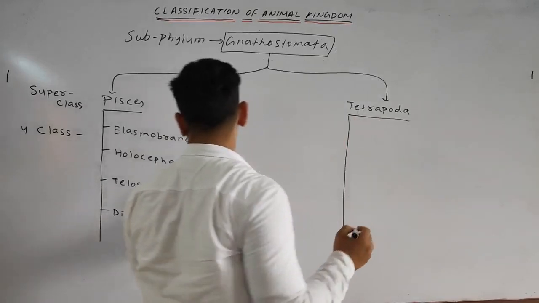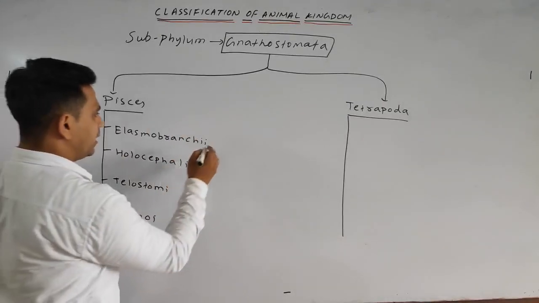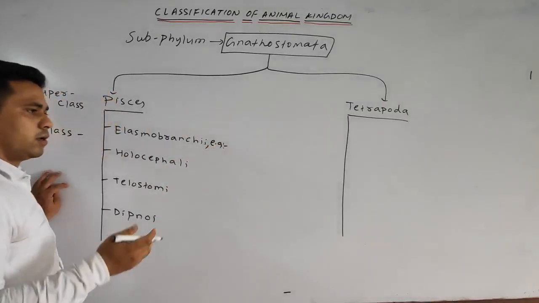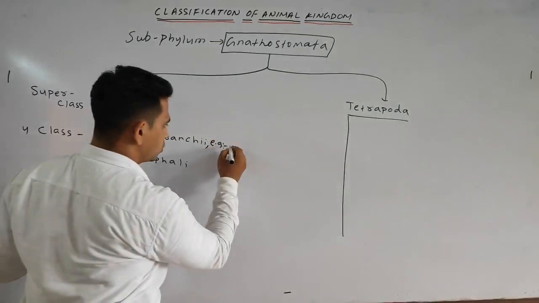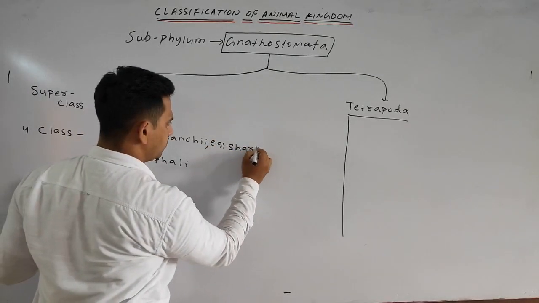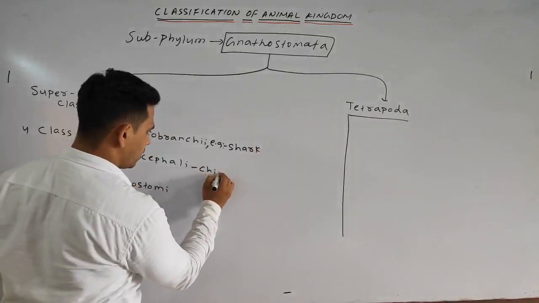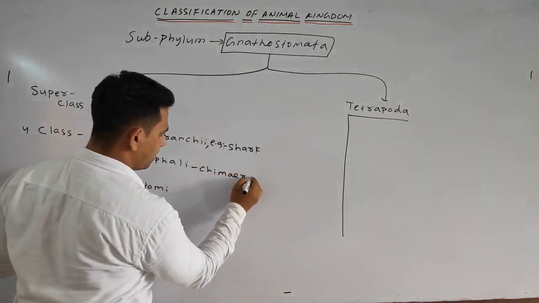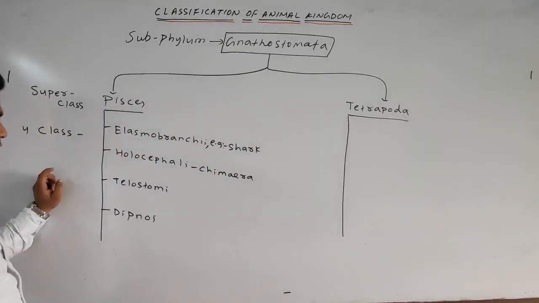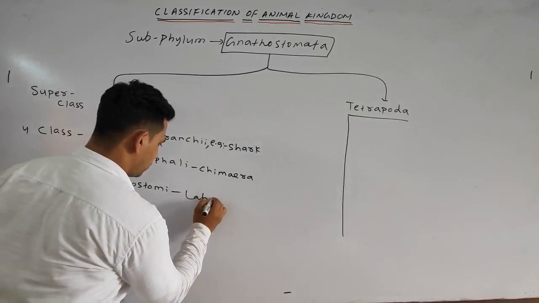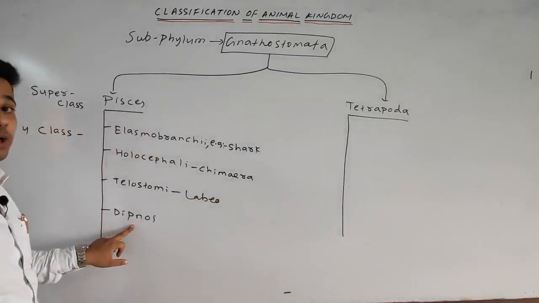We will go by the one example we will write. The Elasmobranchii have the example, we can write the shark, Scoliodon sorrakowah, shark. Next, the Holocephali, chimera. Okay. Next, Teleostomi, our common fish, Labeo. Next, Dipnoi, Protopterus.